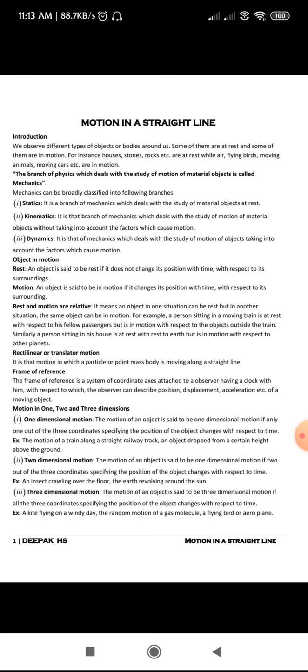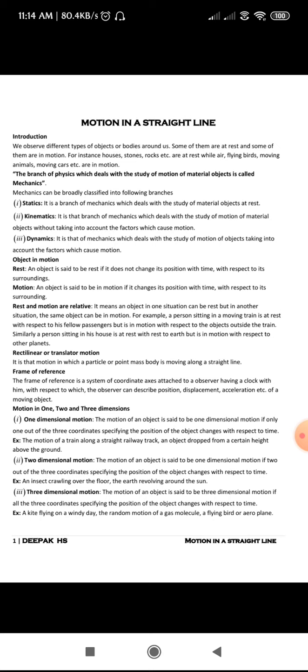Next, coming to two dimensional motion. The motion of an object is said to be two-dimensional if 2 out of 3 coordinates specify the position of an object with respect to time. So we are going to consider 2 coordinates to specify the position of an object with respect to time. For example, you can see an insect crawling over the floor.